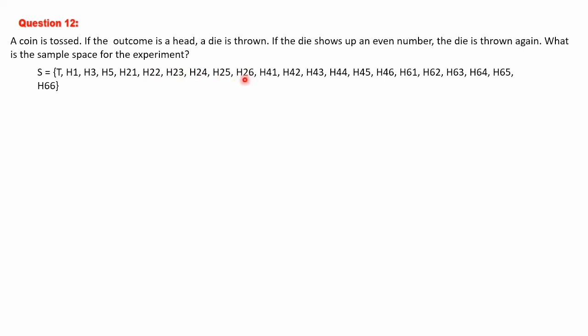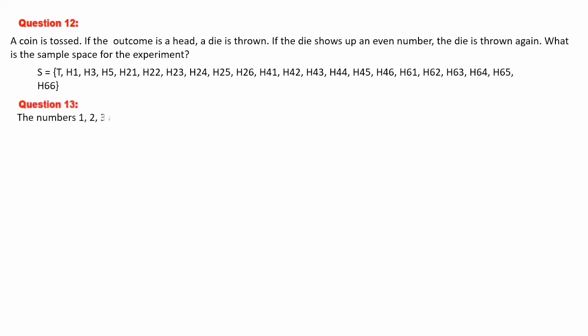In the sense, 3 times you are doing. First time you are tossing the coin, you are getting head. Second time you are rolling the dice, you are getting an even number. Since you got an even number, again you are continuing rolling the dice. That is the end. So H26. Next, second time you are getting another even number 4. So again you will roll the die. H41, H42, H43, H44, H45, H46. These are the possible outcomes. Then again 6, second time you are getting an even number. Again you will roll the dice. H61, H62, H63, H64, H65 and H66. So peacefully you have to go through the question and you have to write the sample space.